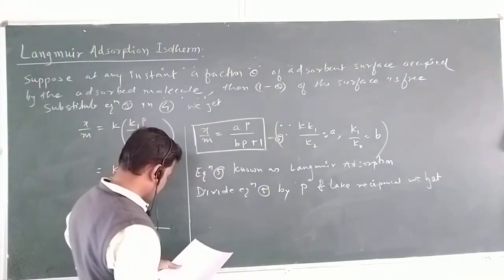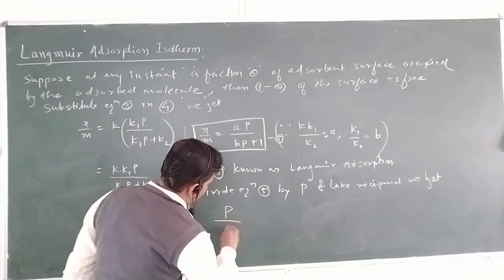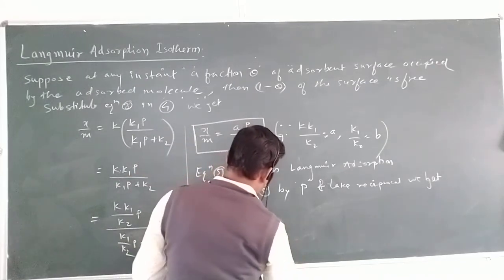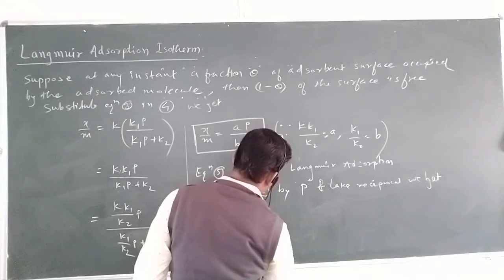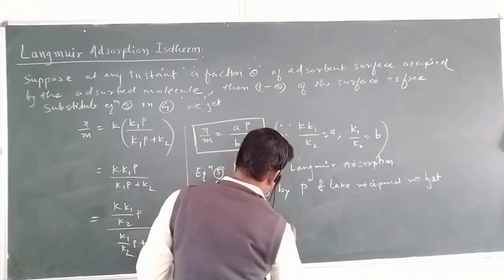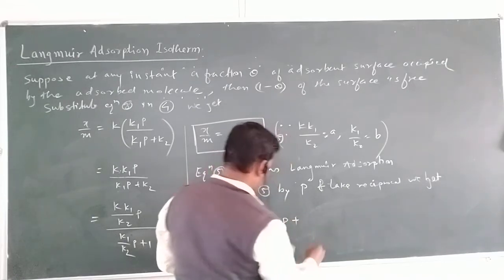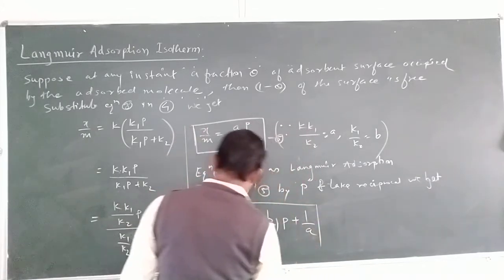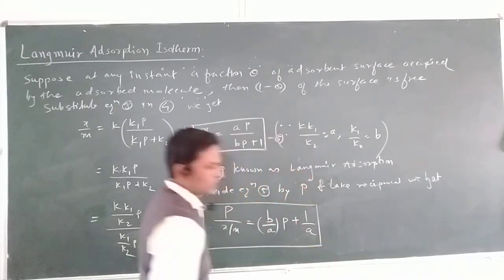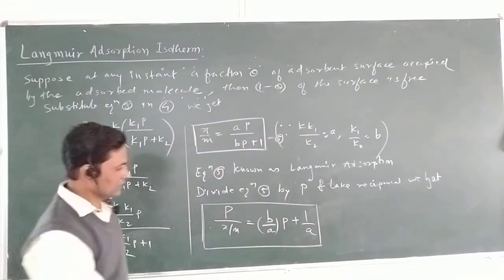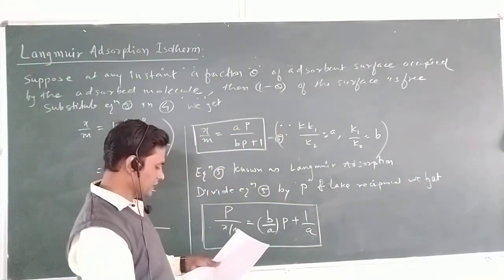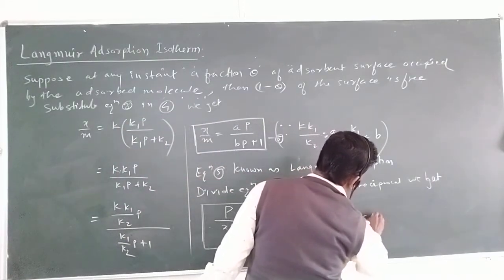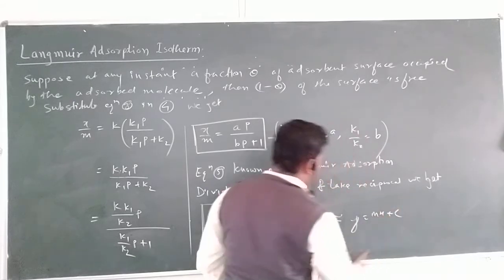So what do we get? We get P upon x upon m equal to b upon a times pressure plus 1 upon a. This is after dividing with the pressure P and taking the reciprocal. It is similar to y equal to mx plus c, that is, a straight line equation.